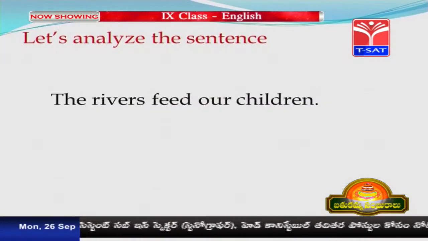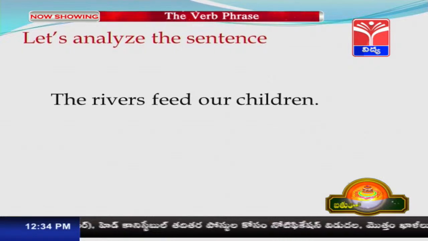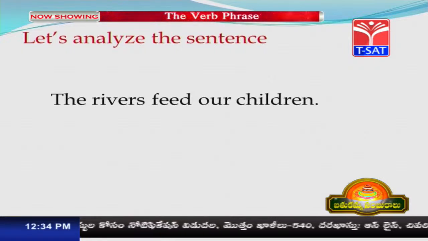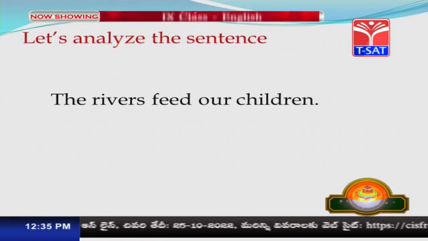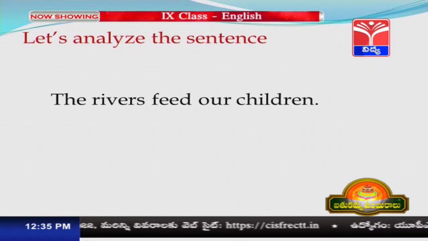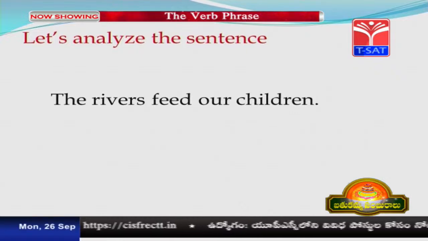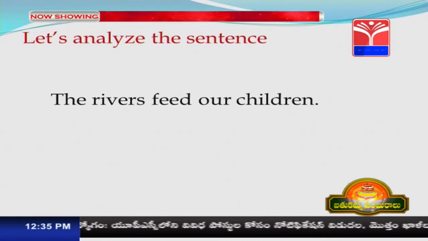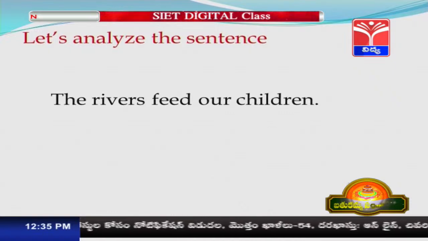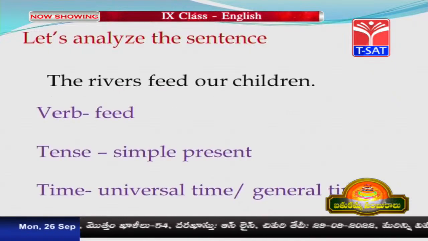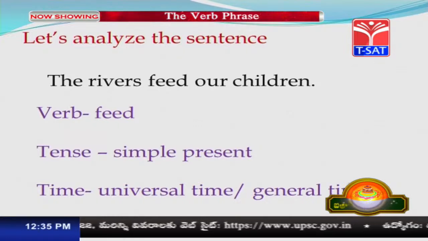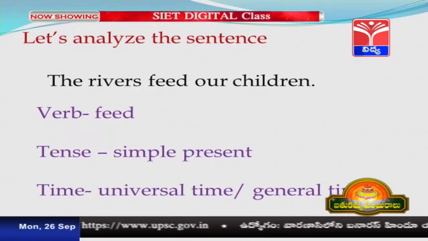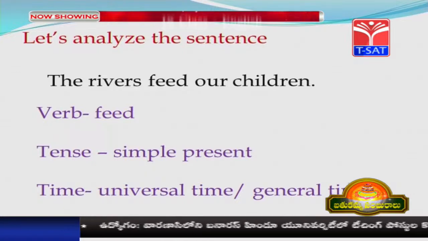Let us analyze these sentences. The rivers feed our children. We have already said the rivers is the subject and feed our children is predicate, and feed, which is the verb, is the initial element of the predicate. And if we consider this sentence in terms of time, tense and aspect, we can see feed is the verb, it is in simple present, and if we see the time, it is universal or general time.